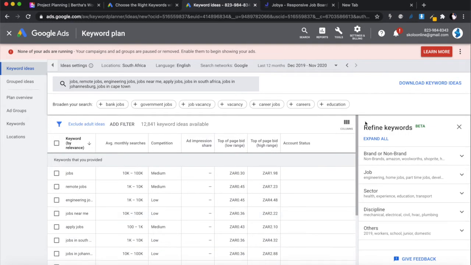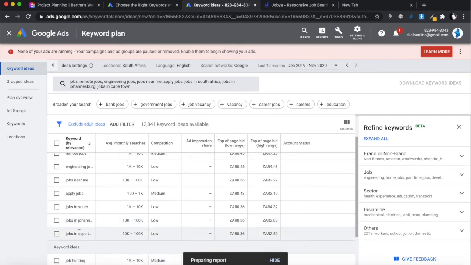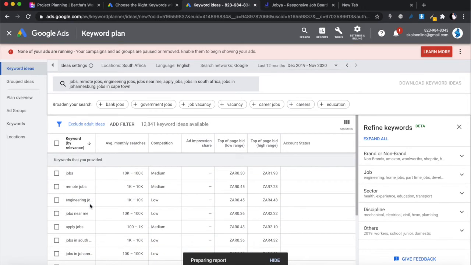maybe not so bad. So what you want to do here, you can download this whole thing in a CSV document. All right, because there are actually more rows that you don't see here. What you see here is only the ones you've entered, but there's a whole lot more keyword ideas that you can't see here. So it's preparing the report. We're just going to wait for it. But while you wait, you can download this and then spend more time interrogating that report.